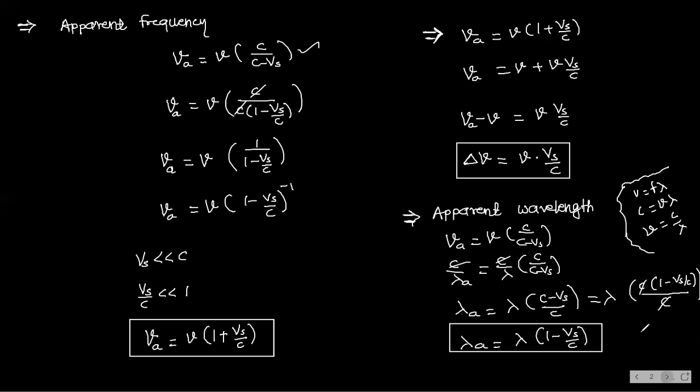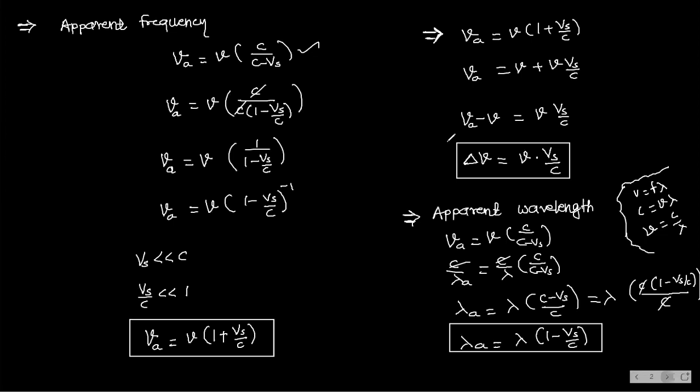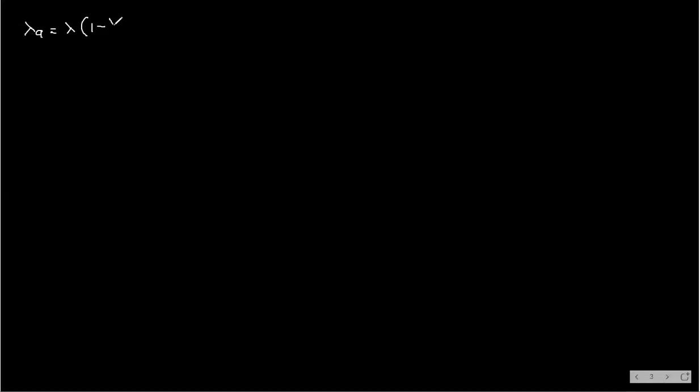Right. Now we got this formula, lambda A is equal to lambda into 1 minus Vs by C. So lambda A is equal to lambda minus lambda Vs by C. So lambda A minus lambda is equal to minus lambda into Vs by C. And this is nothing but what?